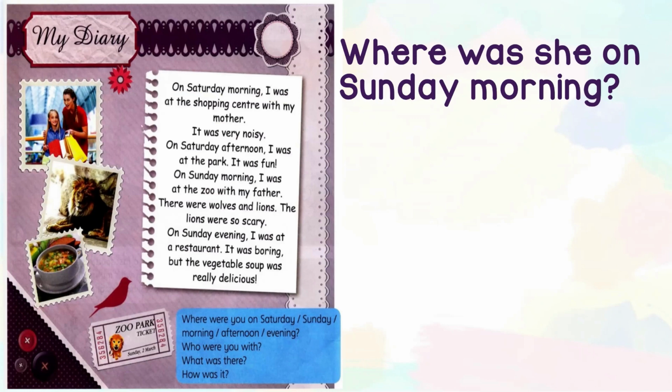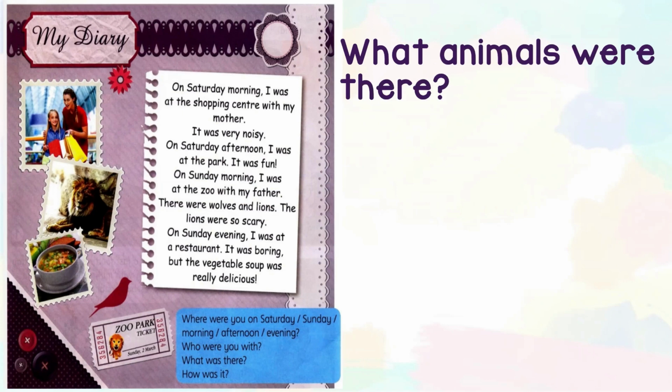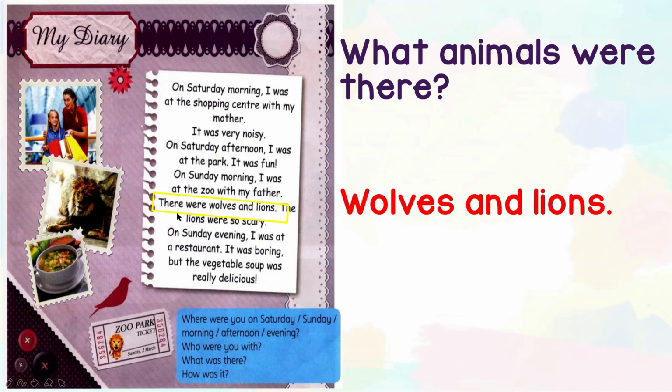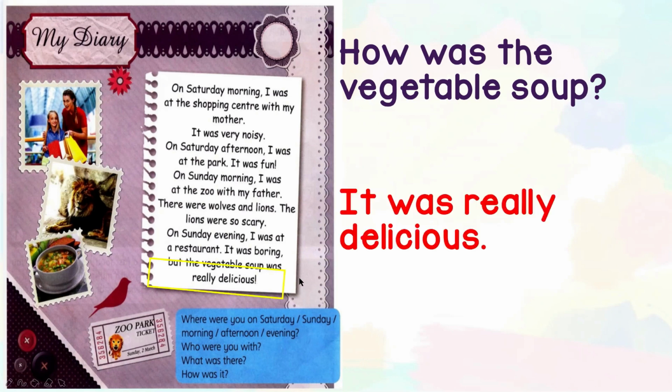Where was she on Sunday morning? She was at the zoo with her father. Who was with her? Her father. What animals were there? There were wolves and lions. How was the vegetable soup? It was really delicious.